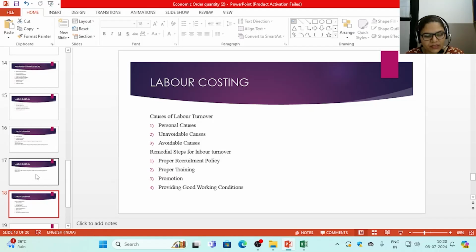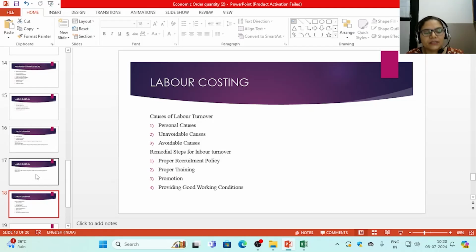Now, what are personal causes? Personal causes are not related to the organization, but are out of the mindset of the employee or labor. Some employees leave the organization voluntarily due to some reasons.